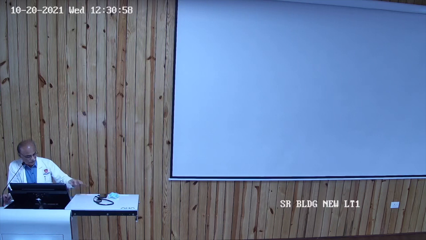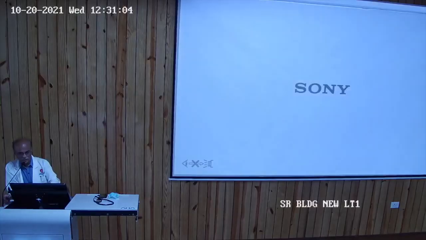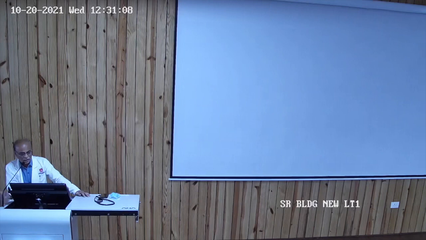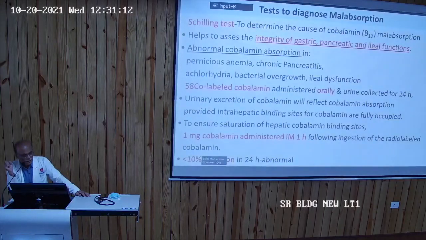Another test is acid steatocrit, which is very sensitive, 100% sensitive, and specificity is 95%. Another good test is NIRA, near infrared reflectance analysis. These are high-class tests, just to tell you about them. Another is the test for pernicious anemia, the intrinsic factor Schilling test.